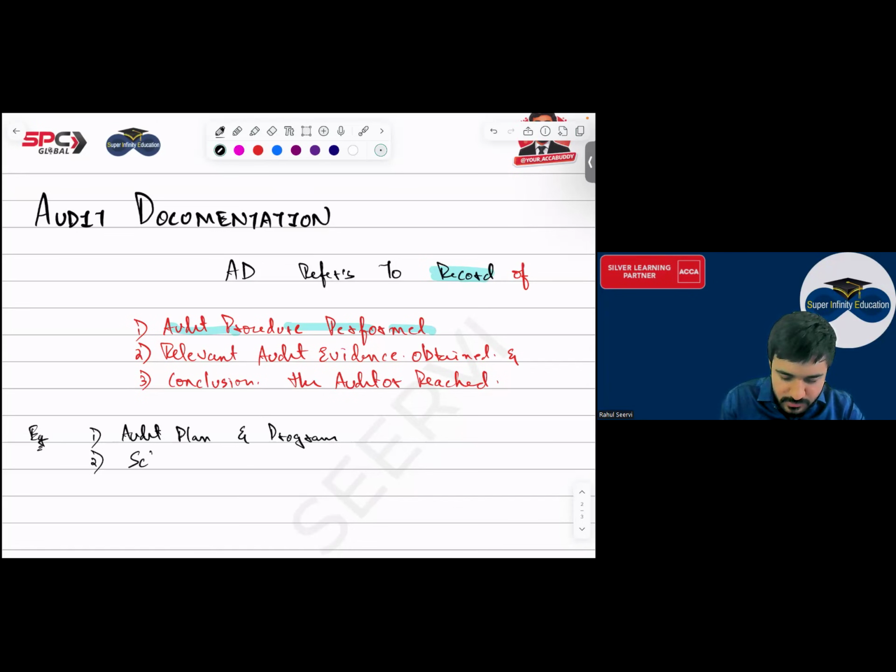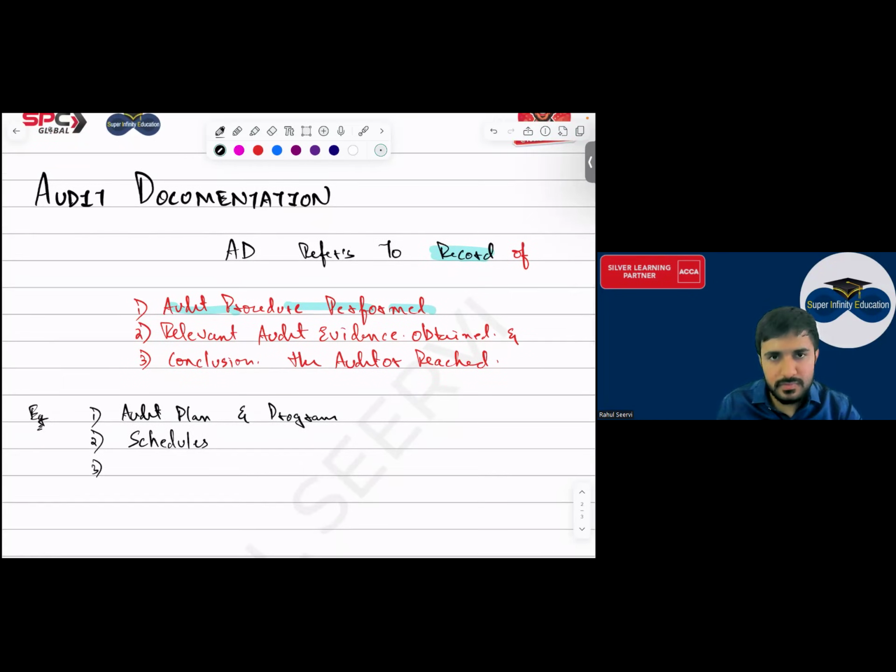Then schedule, any schedule which you have prepared, that also you have to maintain. Yes sir. All these are the examples of what? Audit documentation. Then report to management. If you are sending any report to management, that also what? You have to document कि मैंने मैनेजमेंट को ये रिपोर्ट दिया था और उसको भी मैंने मेंटेन किया. मैंने एक कॉपी लेके रखा. I have given the report to the management. I have a duplicate copy of this.